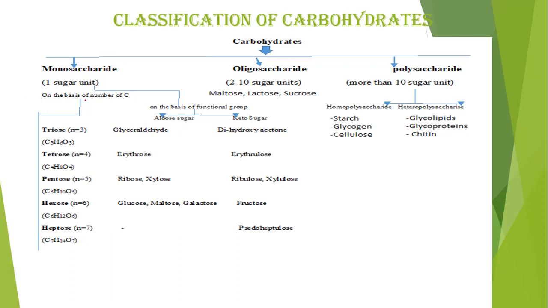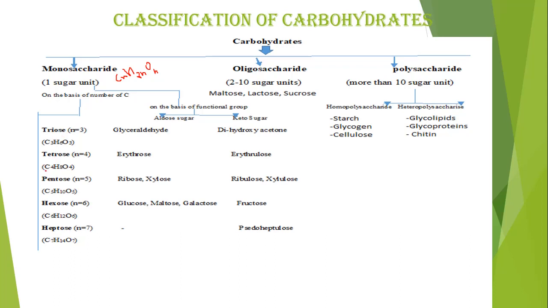Monosaccharides are further classified on the basis of number of carbons. I already told you the general formula of a monosaccharide is CnH2nOn, because this is the simplest sugar. Monosaccharides are the simplest carbohydrates, where n is equal to 3 to 7: 3, 4, 5, 6, 7. On the basis of number of carbons, if carbon number 3 is present, C3H6O3, the sugar is known as a triose sugar.